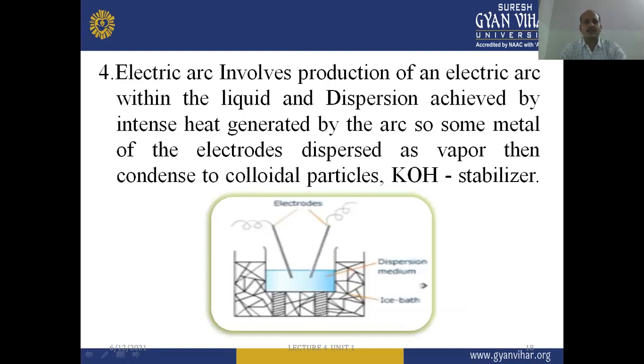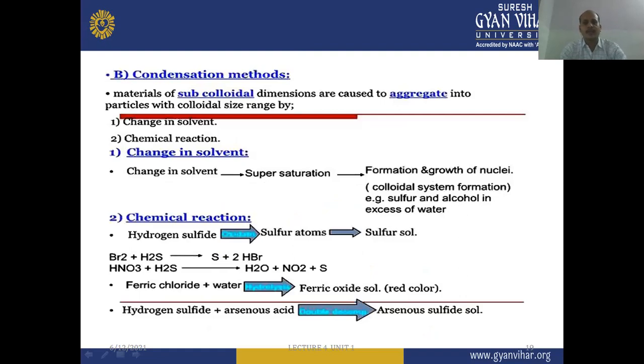As we already discussed, electric arc involves the production of an electric arc within the liquid, and dispersion is achieved by the intense heat generated by the arc. Some metal of the electrodes is dispersed as vapor, then condensed to colloidal particles. Potassium hydroxide can be used as a stabilizer. So this is the diagram of the electric arc which is given in this PPT. So these are the different methods by which we can prepare colloidal dispersions.